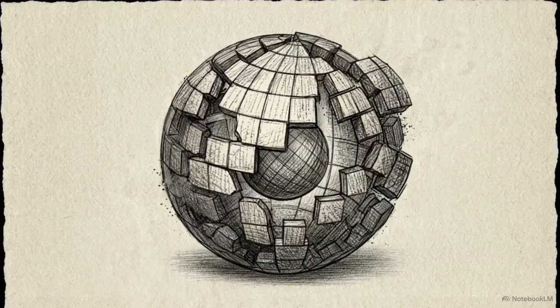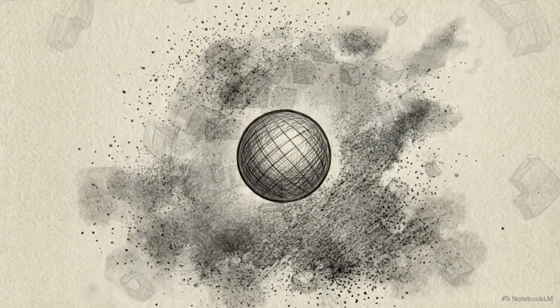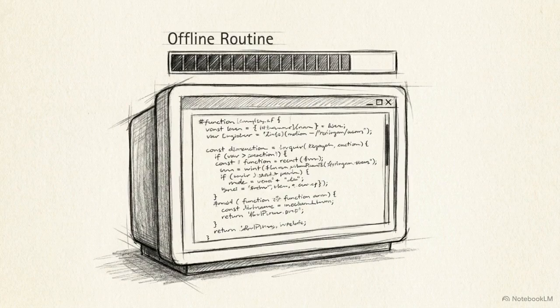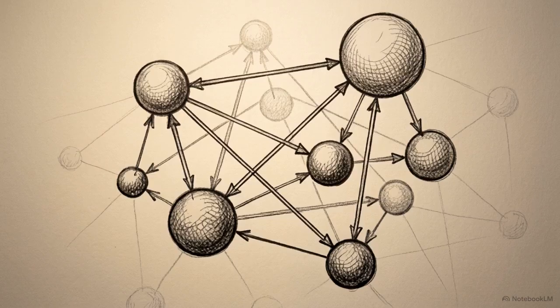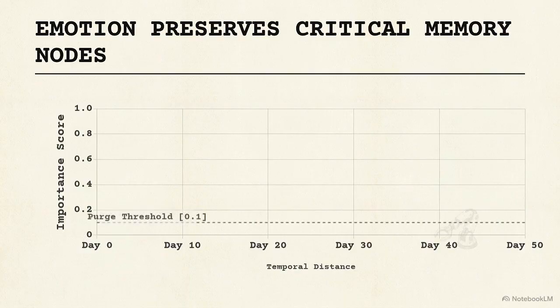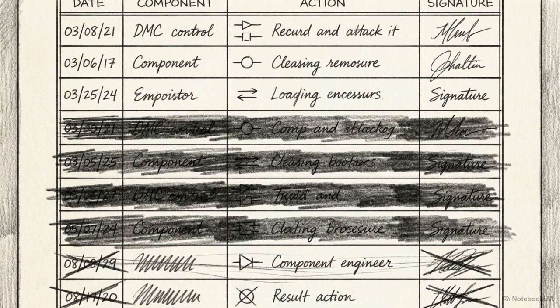We solve this using asynchronous background workers. While the user is offline, the system performs sleep consolidation routines. These workers execute specific maintenance operations. They extract new graph nodes, summarize long bursts of chat, and enforce memory decay. This chart tracks our decay mechanism. Using tiered algorithms, we prune low-importance data over time. You can see standard data points fading to 0, while emotionally boosted facts remain stable and accessible. A functional long-term memory architecture requires an active, automated mechanism for forgetting to maintain system efficiency.